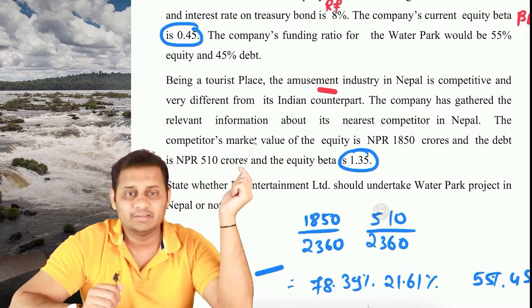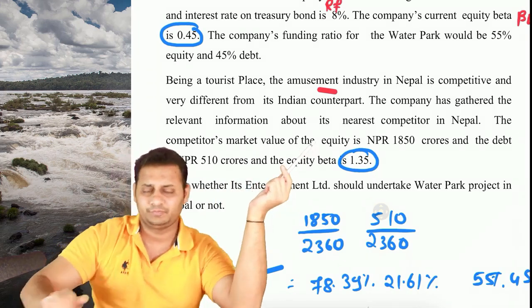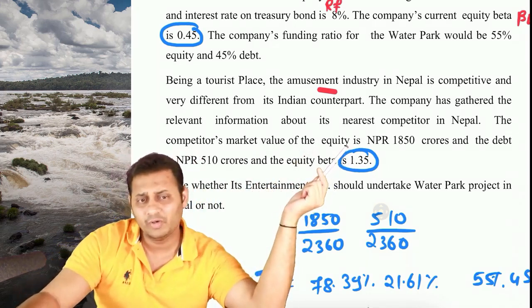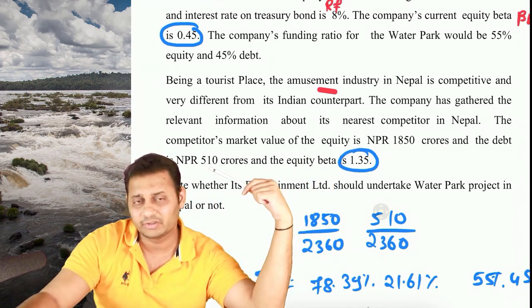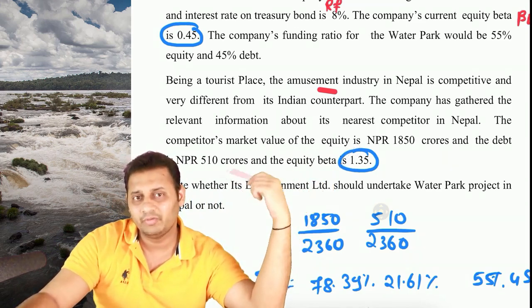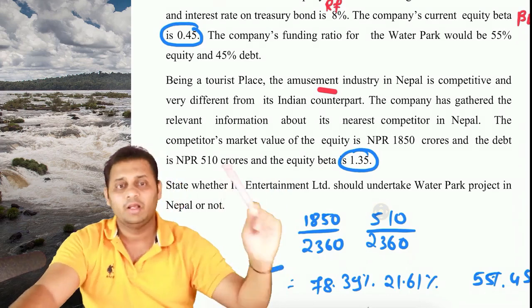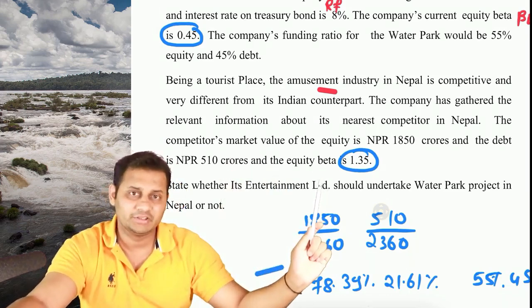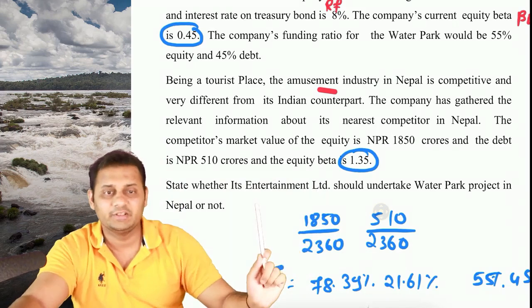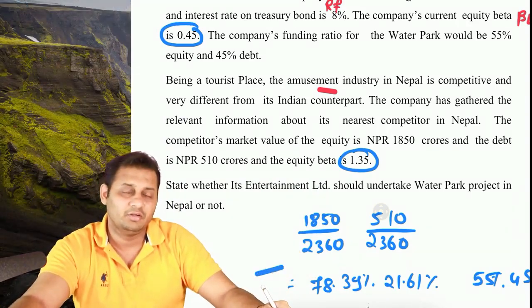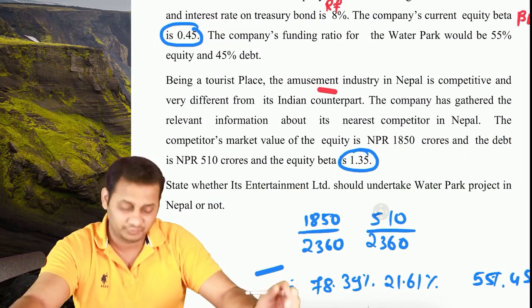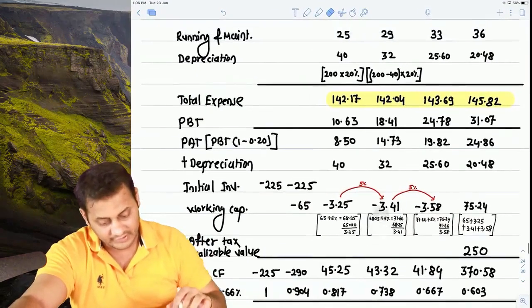The company has gathered the relevant information of the competitor, who has a market equity value of 1850 crore and debt of 510 crores. So the debt equity ratio of the competitor can be calculated, and this is the competitor's equity beta, which is 1.35. Okay, state whether the entertainment company should undertake this project or not. A lot of data is given here. Okay, I will start with this.